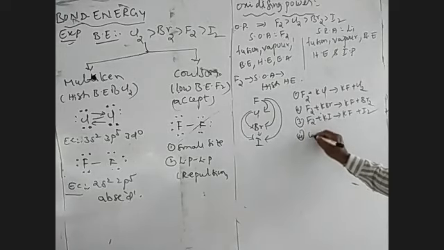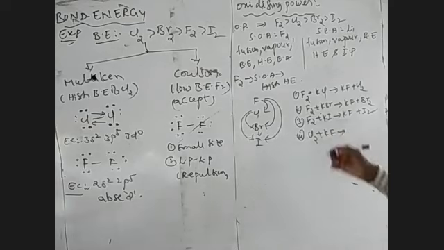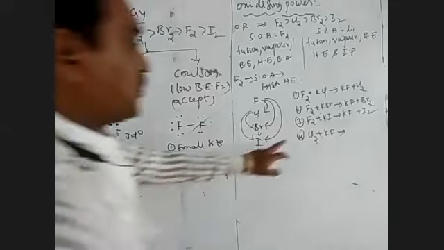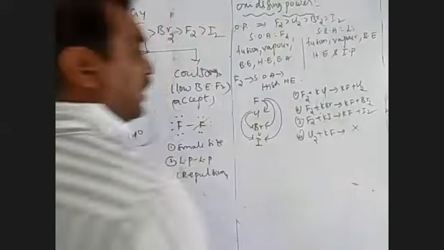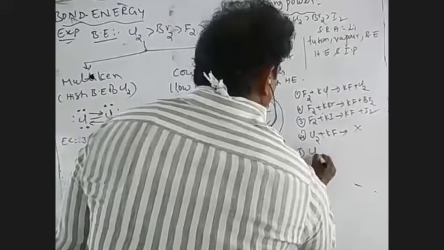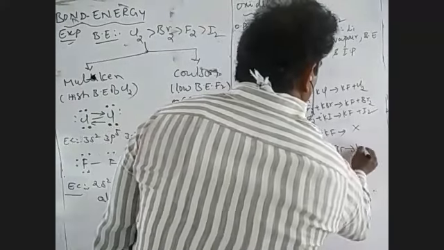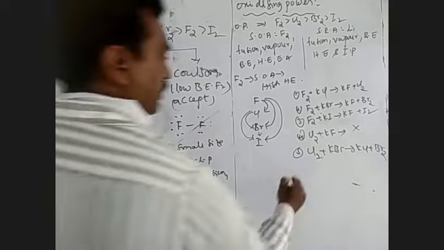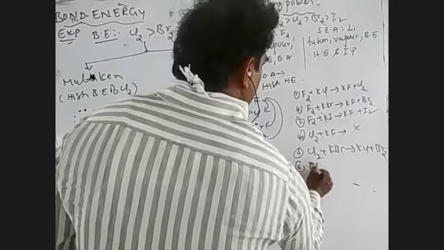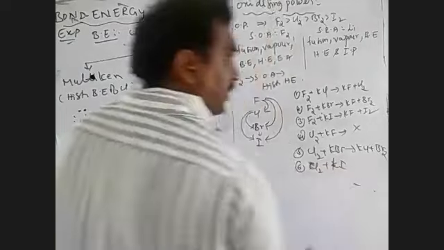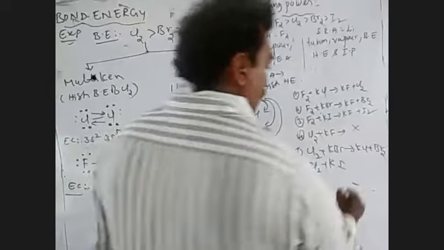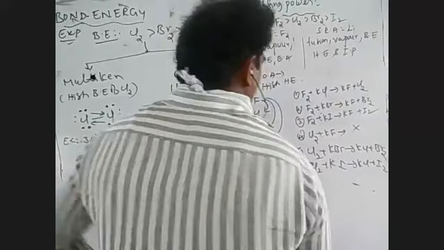Now Cl2 plus KF. Here F has stronger oxidizing power than Cl, so chlorine does not displace fluorine in a compound. This reaction is not possible. Cl2 displaces bromine to form KCl plus Br2. Cl2 also displaces iodine in a compound to form KCl plus I2.